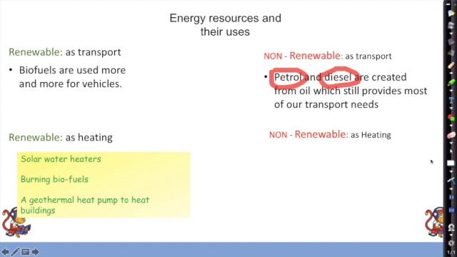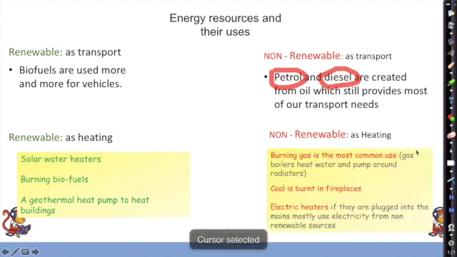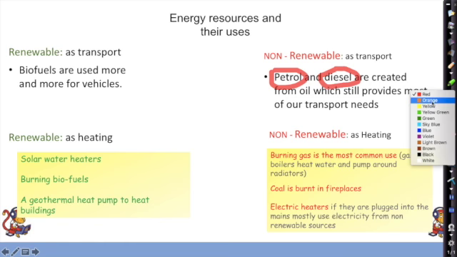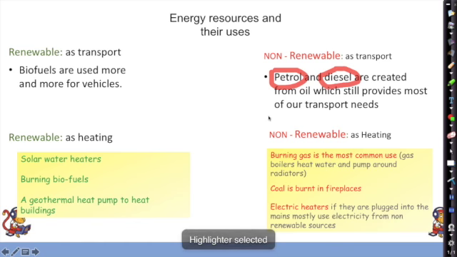And for heating, how we heat our homes using non-renewable sources, well, burning gas is the most common use. So gas boilers heat up water and pump it around our radiators. Coal is often burnt in fireplaces, and electric heaters are plugged into the mains, and so they use electricity from non-renewable sources for the most part.